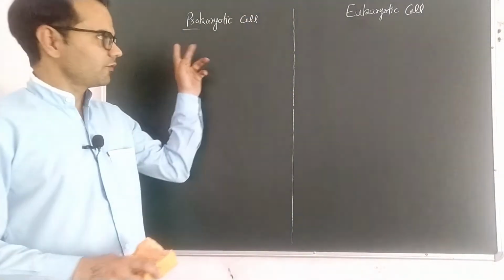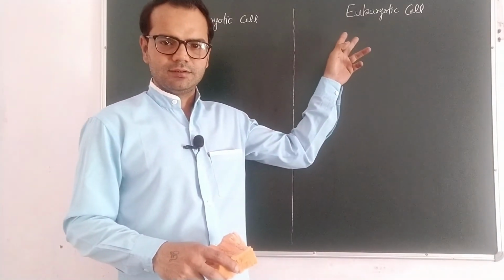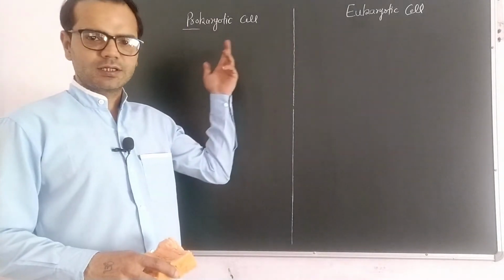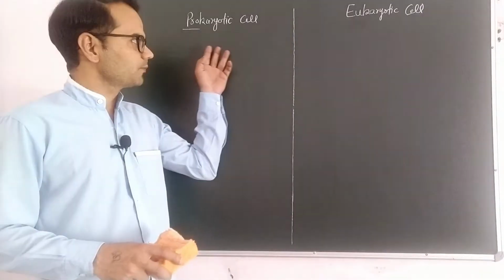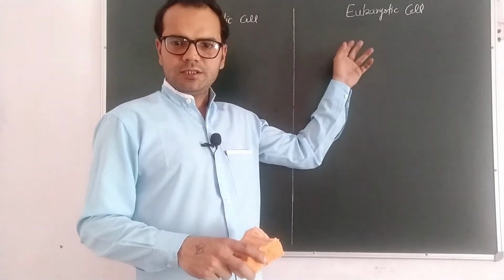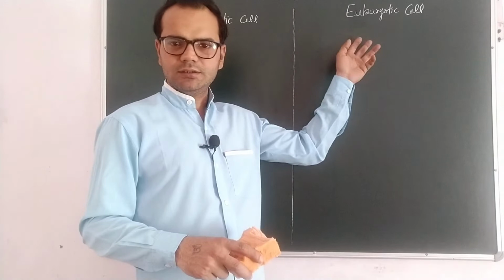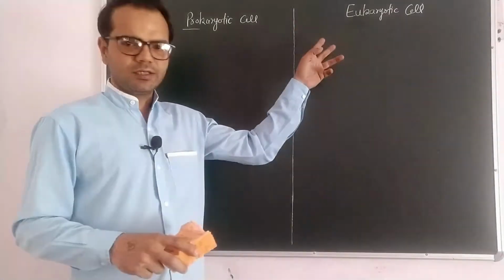Today we will discuss differences between prokaryotic cell and eukaryotic cell. On the basis of these two cells, organisms are classified into two types. Prokaryotic cell containing organisms are called prokaryotic organisms and eukaryotic cell containing organisms are called eukaryotic organisms. So what are the major differences between prokaryotic and eukaryotic cell?